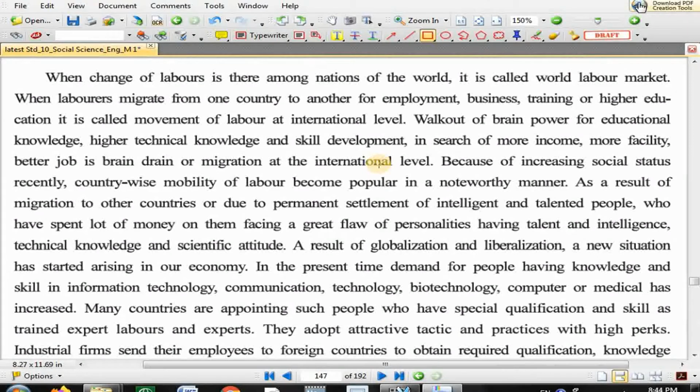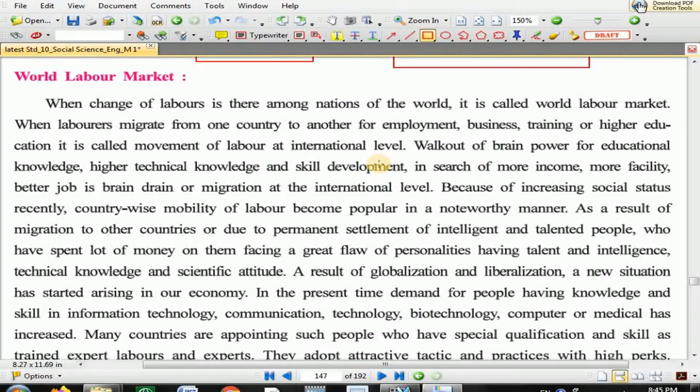Now we will discuss this topic in detail. I will give an overview of this topic. Because of globalization, we learned in past lectures, labor of India can move to any other country for a job.